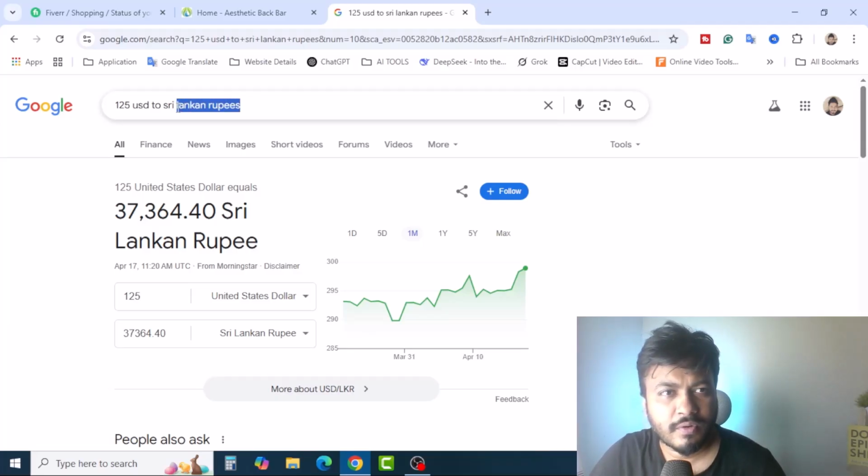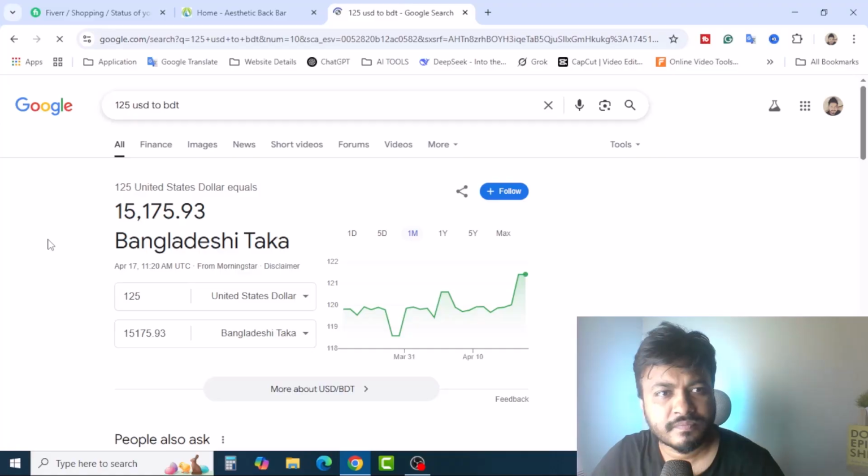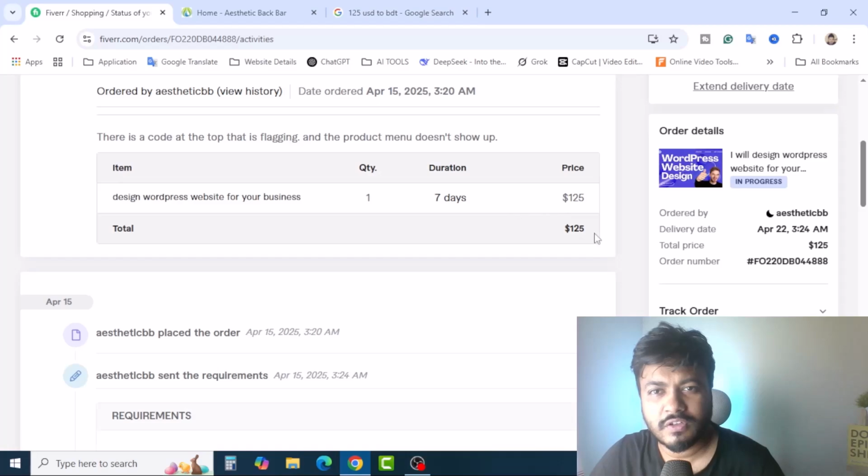Also if you are from Bangladesh, let's convert it to BDT, it's 15,175 taka, Bangladeshi taka. So that's a good number. As a student or as a housewife, or as a side hustle, if you are a job holder or business owner, you can start.